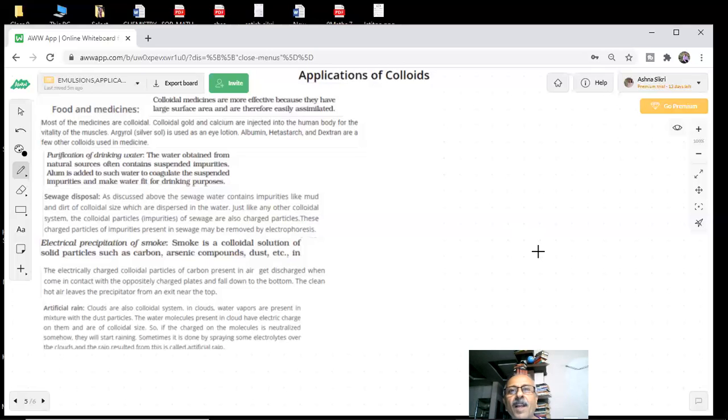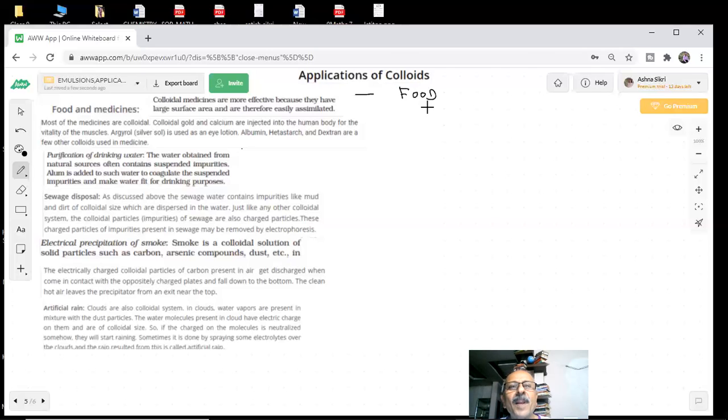That's what I mean. So colloids, if you see the applications of colloids, the first things you see are food and medicines, and they are so important to us. What is the most important thing? First of all, you need food. And why do we live? Some people say that we love to eat so much that we live only to eat. God knows better what will happen. But I will eat all the things, the best of the best. So that's our desire.